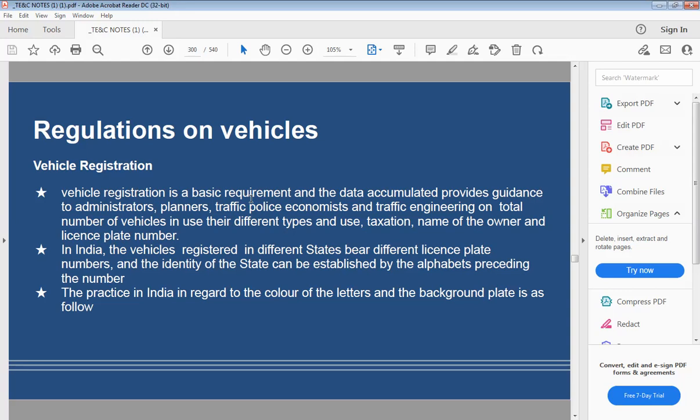So now in India, the vehicles registered in different states have different license plate numbers. And this identity is established by the alphabets preceding the number. Like for Maharashtra, it is MH. For Karnataka, it is K. For Gujarat, it is GJ, like that.